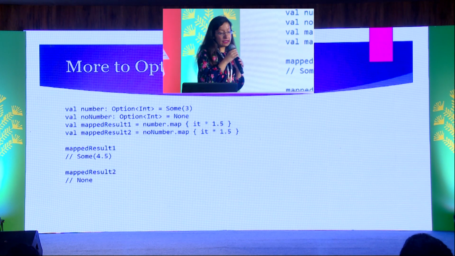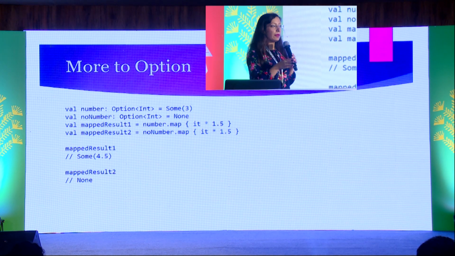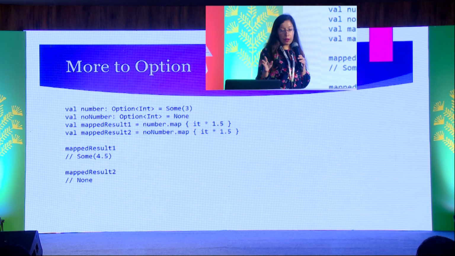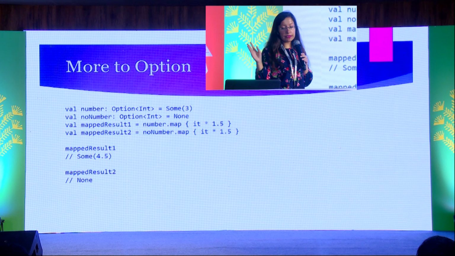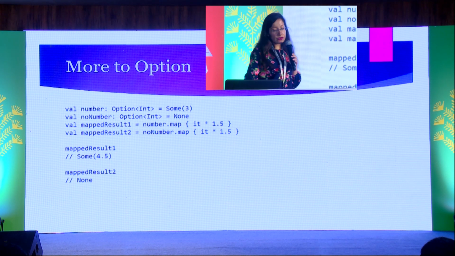Then there is an important rule for Option: if you perform any operation on a Some type, you will get the result. If on a None type you attempt to perform an operation, you will always get None as the result. So in the example you can see number is an Option type of type Some. No number is an Option type of type None. When you try to perform an operation on an Option type Some, you get a result. When you try to perform an operation on an Option type of None, you get the result as None.